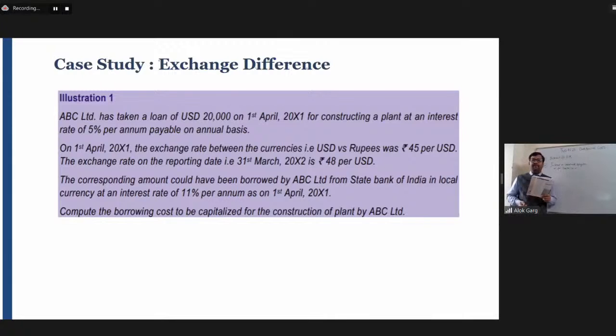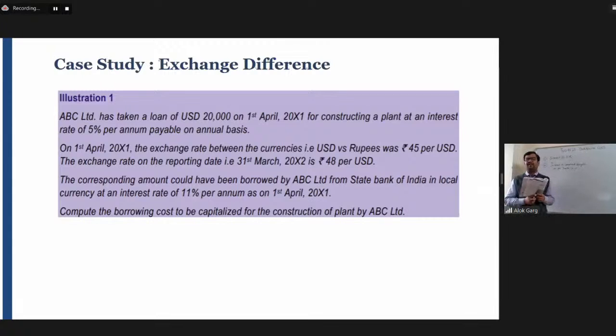So basically, this question talks about a company, ABC Limited, which has taken a loan of 20,000 US dollars. So this loan is in foreign currency. And this loan was acquired on 1st April 2001 for the purpose of construction of a qualifying asset. And why does the company go for foreign currency borrowings?